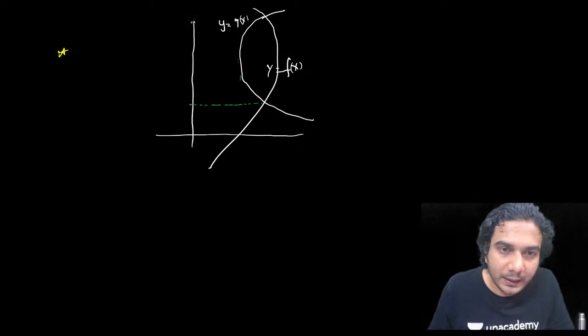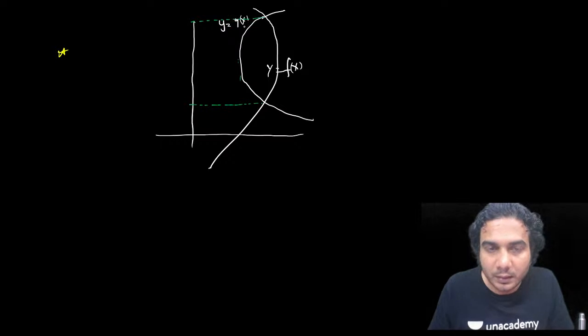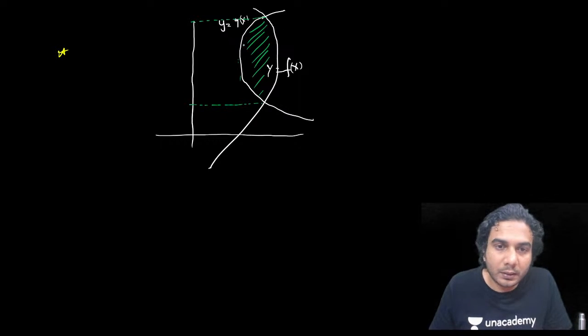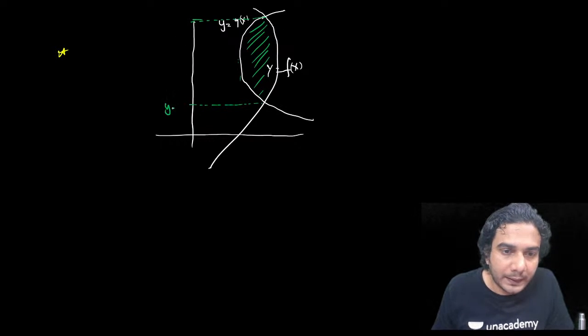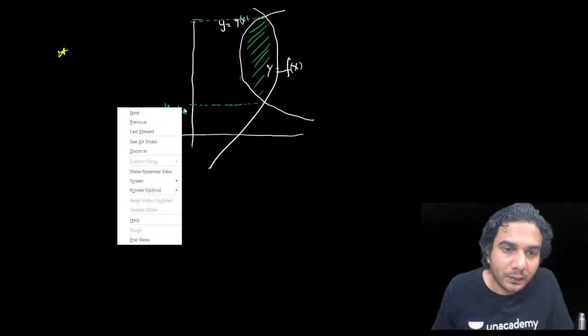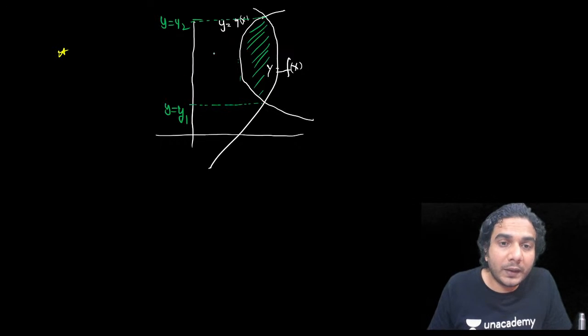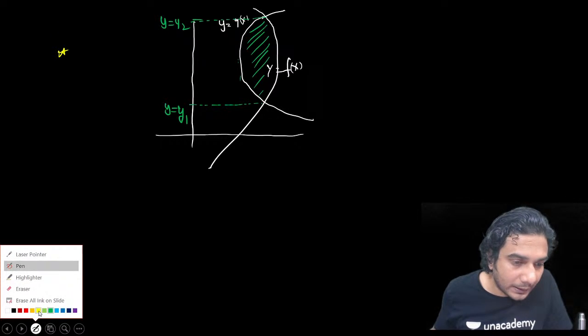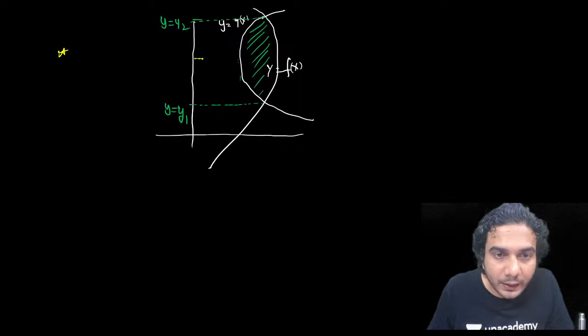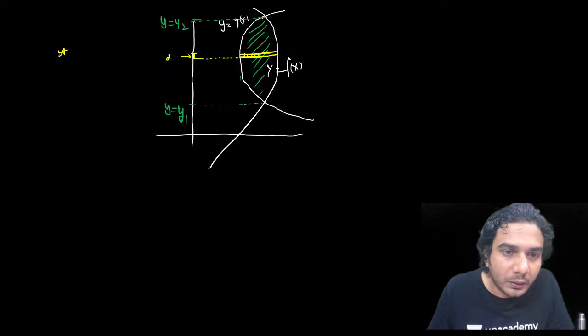Okay, we can see these two curves are bounded between y equal to, say this point is a, y = y1 and y = y2. So between y1 to y2 we can integrate. Now which length we need to integrate? If I draw a horizontal line, then this is the length which we need to integrate this time, right? Now this is the strip, and its width will be called dy now.